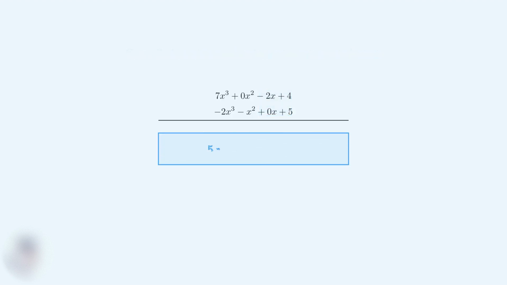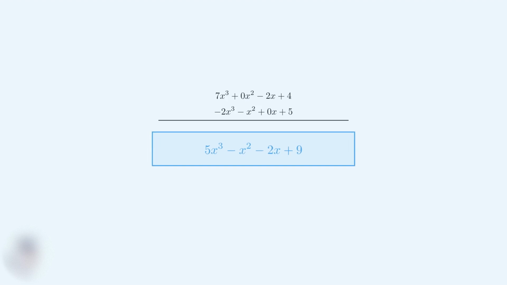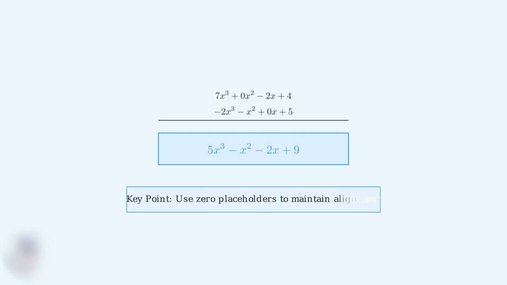Now we can write our final answer by combining all the results from each column. Our final answer is 5x cubed minus x squared minus 2x plus 9. Notice how the vertical method with 0 placeholders kept everything organized and prevented errors. This systematic approach is especially helpful with complex polynomials. Remember, the key to success with the vertical method is using 0 placeholders for missing terms and carefully combining like terms in each column. This prevents the common mistake of misaligning terms with different degrees.